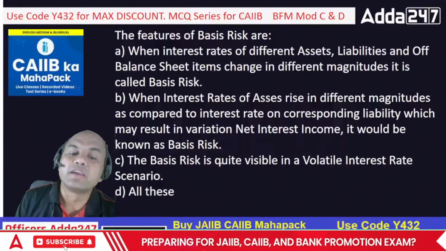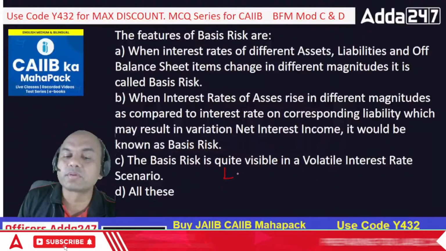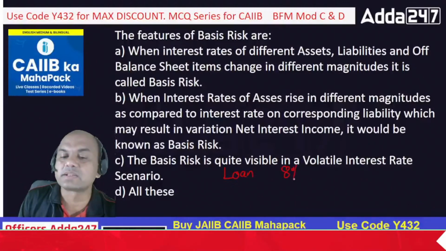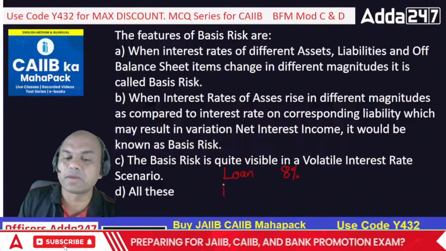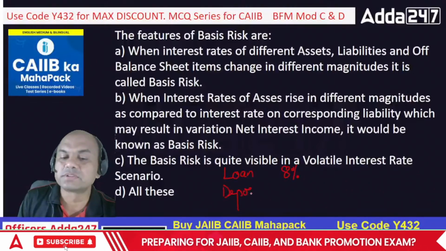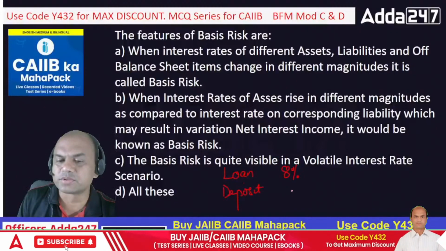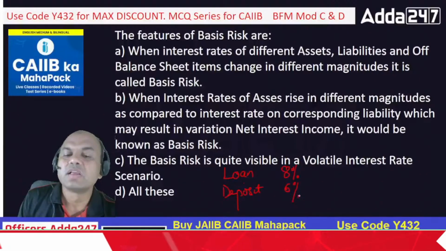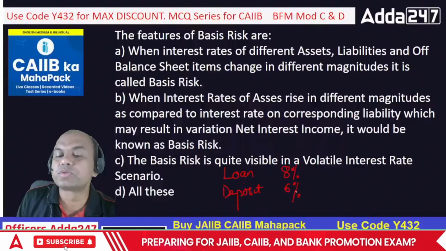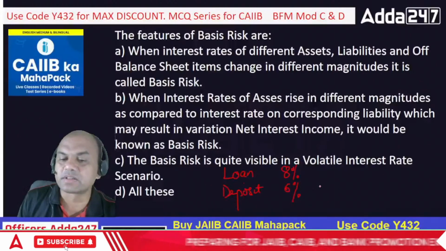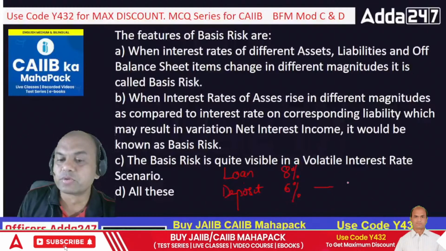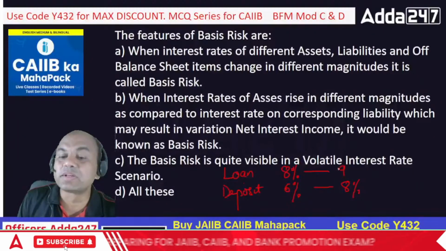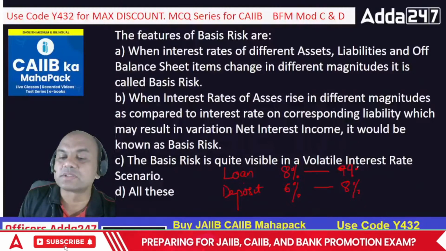What does it mean? Suppose I am having an 8% rate of interest for loans, and deposit will always be lesser than loans, let's say I am having 6%. Now if deposit moves by 2% above, it moves to 8%, and the loan moves by only 1%, so it moves to 9%.